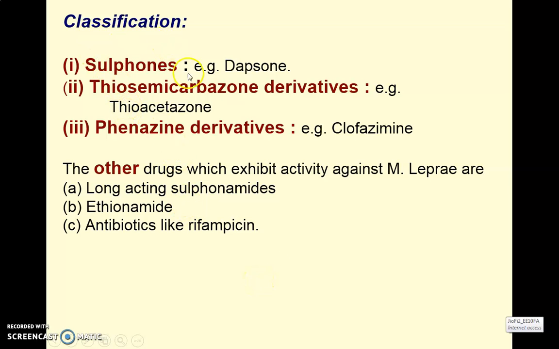Next, the classification of the anti-leprotic agents. First we'll see the definition. The agents which are used in the treatment of leprosy are called anti-leprotic agents. Next is the classification of the drugs. First is sulfone. Best example is DAPSONE. DAPSONE is an example of the sulfone.